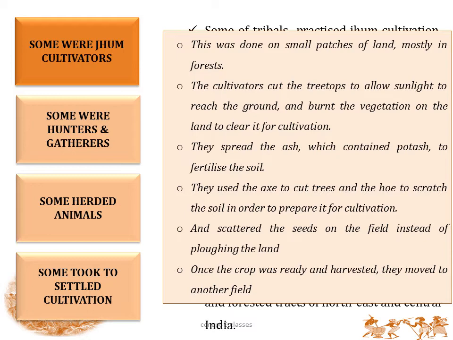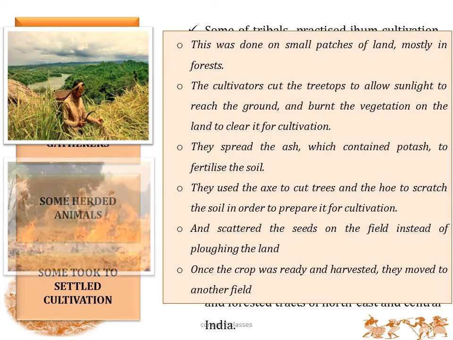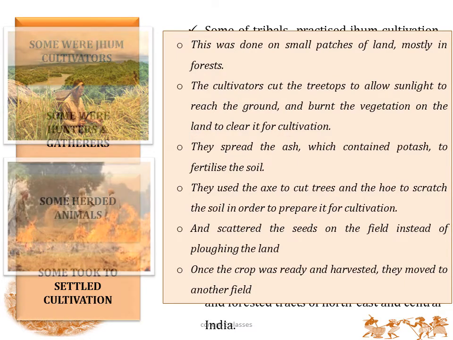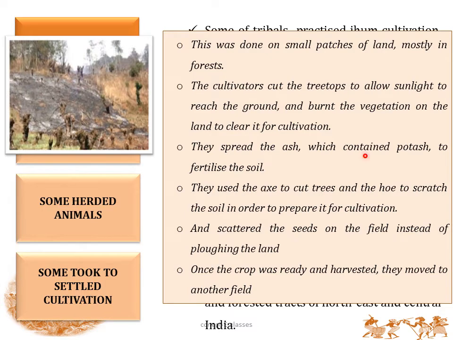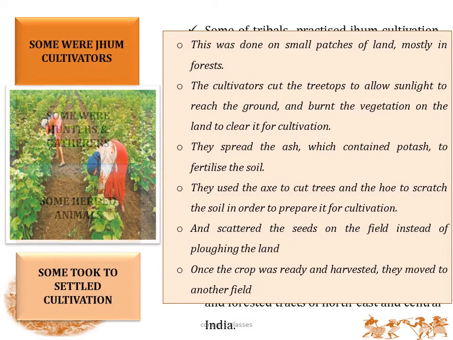So first the cultivators clear off the forest, that is they cut the tree tops to allow the sunlight to reach the ground, and then they burn the vegetation on the land so as to clear it for cultivation. Then they spread the ash which contains potash to fertilize the soil. Then they use equipment like an axe to cut trees and a hoe to scratch the soil in order to prepare it for cultivation. And they didn't use any type of plow to cultivate or to sow the seeds. They simply scattered the seeds on the field instead of plowing the land.